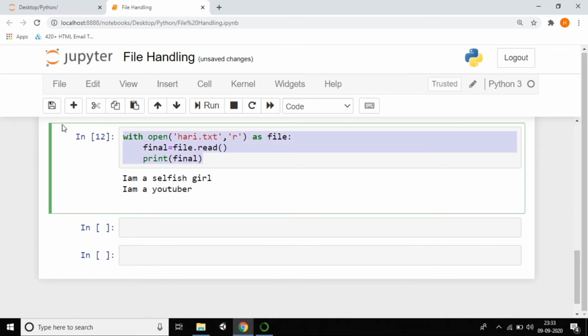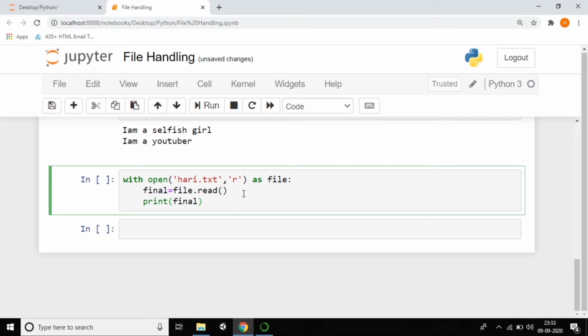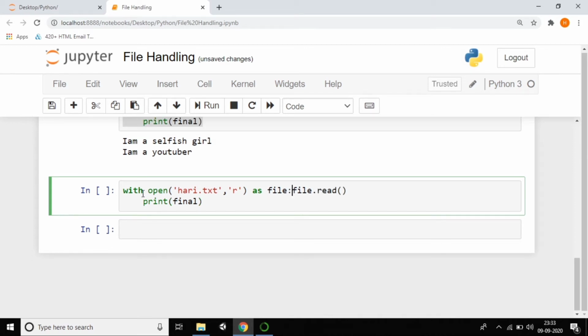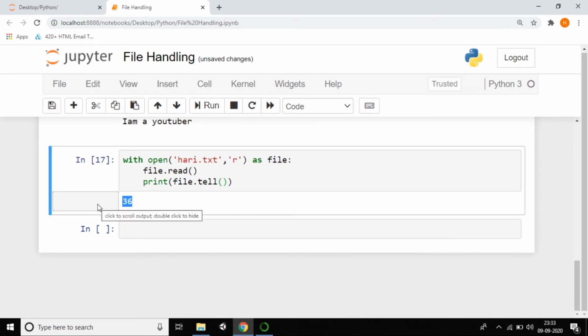So I'm writing the code, just copy and paste it. I'm not writing always. Why? Because I want to know where it was. Instead of that, just make it file.tell method. The tell method, as I already said, tells where the cursor was. Just shift enter, you can see it was position 36. So guys, this is the way to know your cursor position by using the tell method.